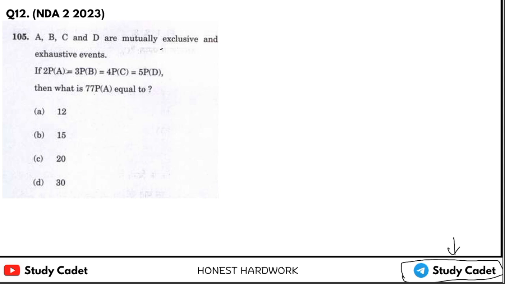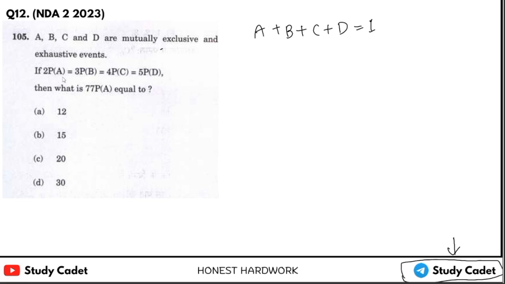We know that if there are mutually exclusive and exhaustive events, then the sum of probabilities of all the events will be 1. So the same concept we will use.